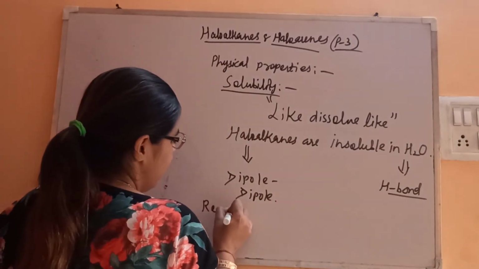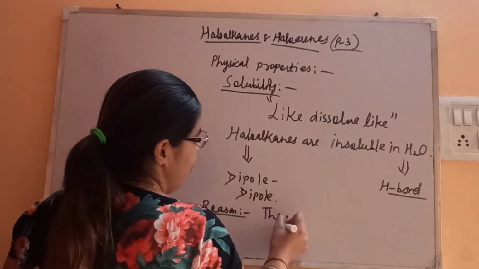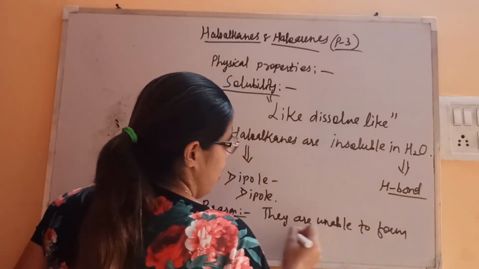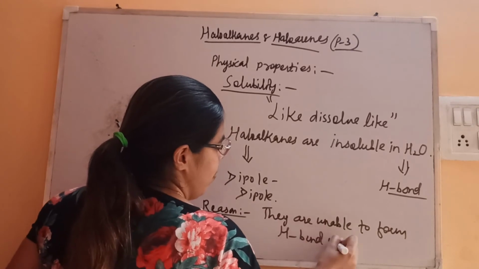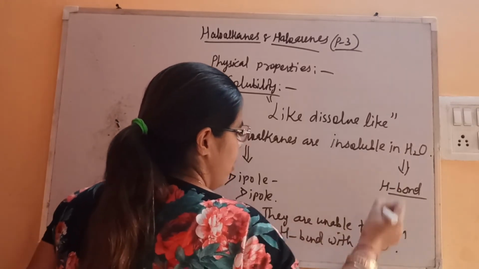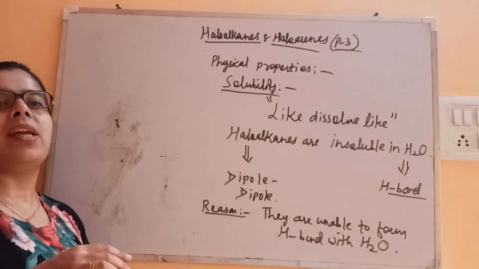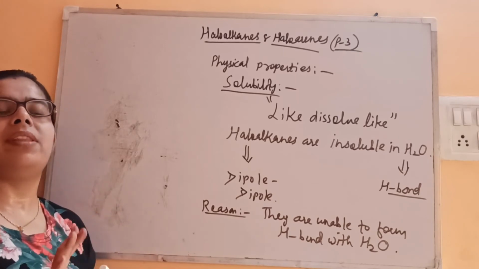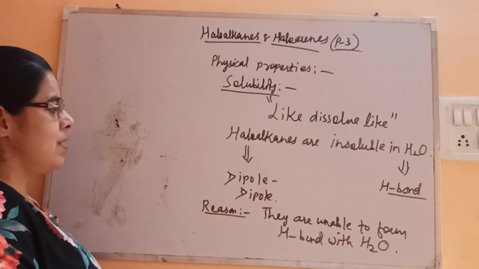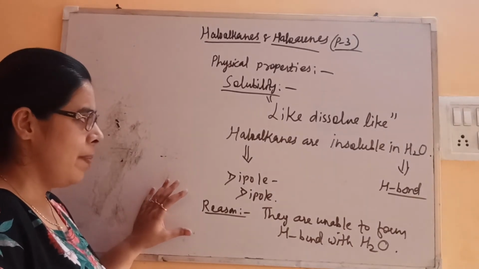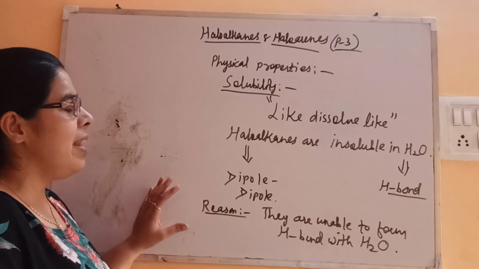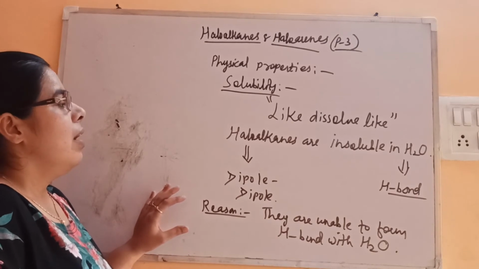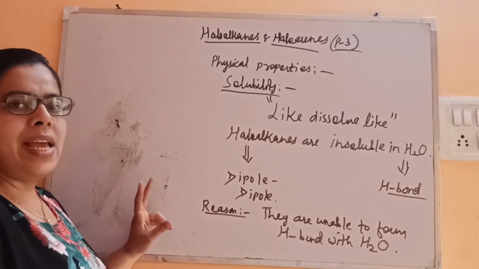The reason is they are unable to form hydrogen bonds with water, because more energy is required to break the interaction than the energy released when haloalkane molecules come in contact with the water molecules. Okay, so this is the reason that they are unable to form hydrogen bonds with water. The energy released is less than the energy required to break the hydrogen bonding between the two water molecules.